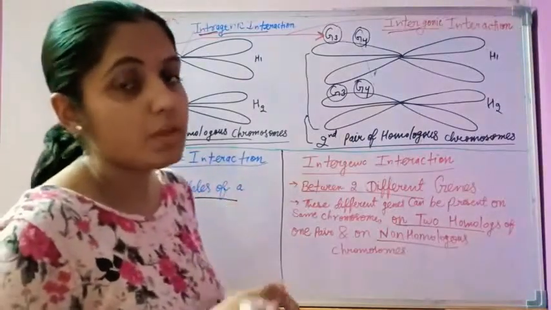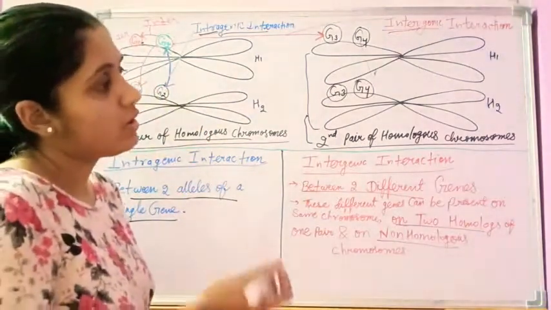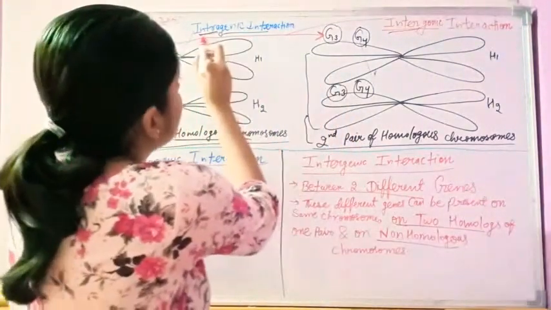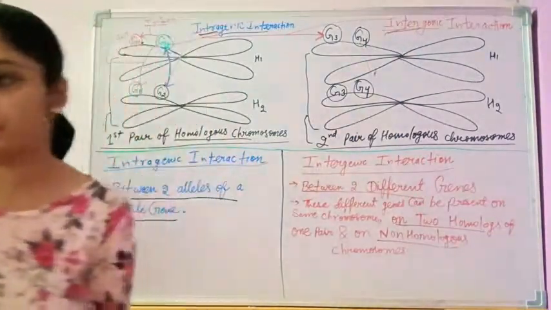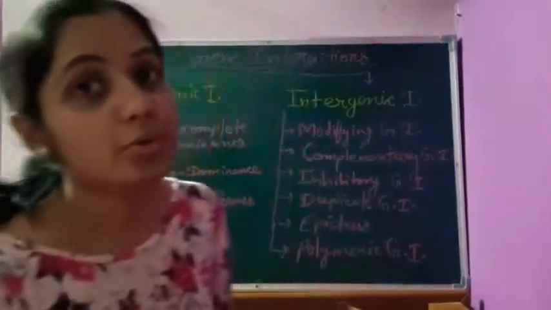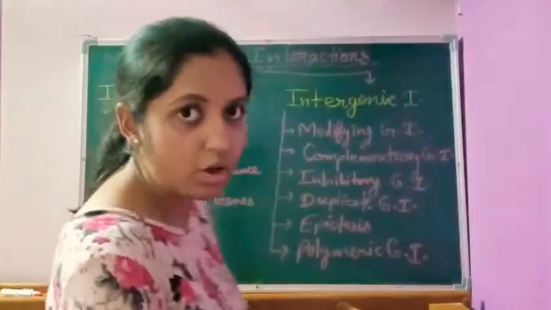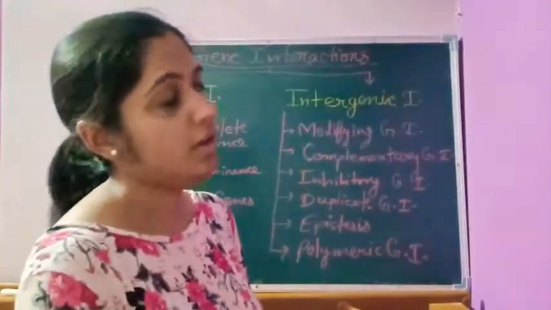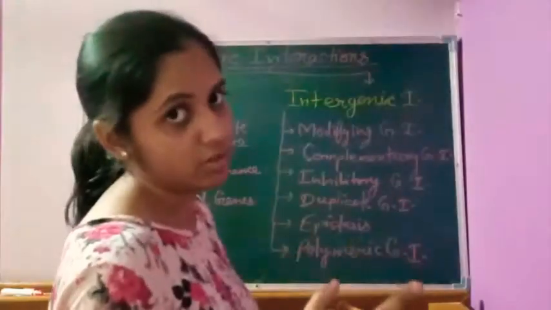After this we will discuss the different types of intragenic and intergenic interactions. Okay, so after the definition of gene interaction, we will discuss the types of gene interaction.